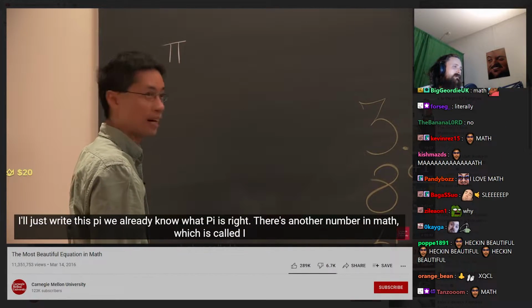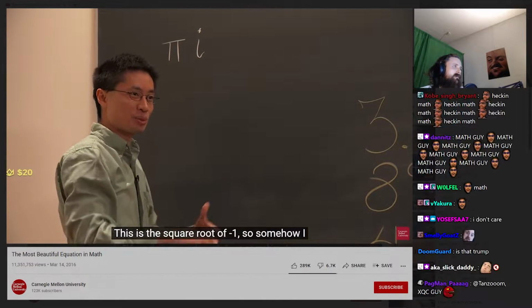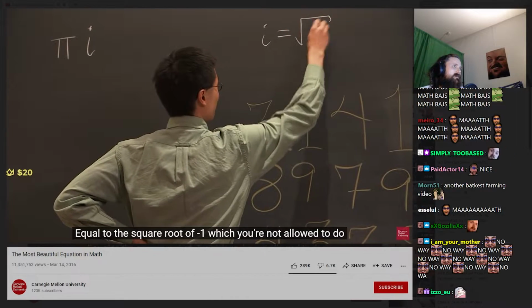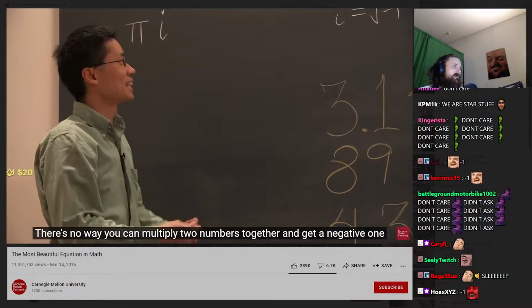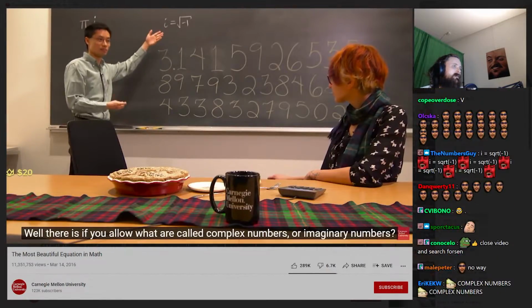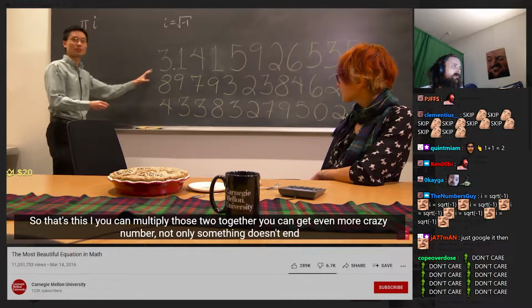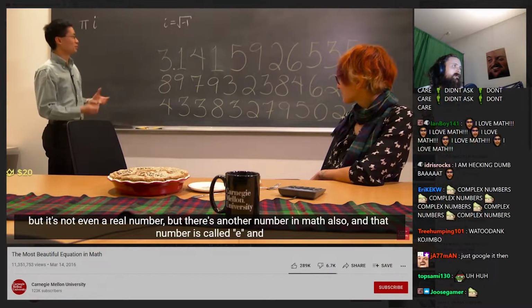There's another number in math, which is called i. This is the square root of -1. So somehow i is equal to the square root of -1, which you're not allowed to do. There's no way you can multiply two numbers together and get a -1. Well, there is if you allow what are called complex numbers or imaginary numbers. So that's this i. You could multiply those two together and get an even more crazy number. Not only something that doesn't end, but it's not even a real number.